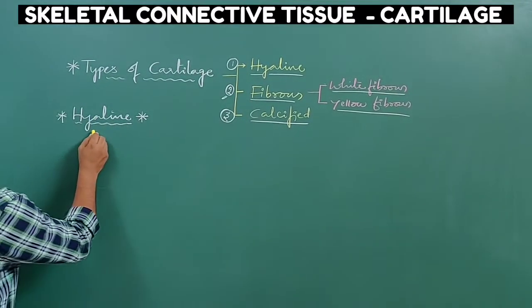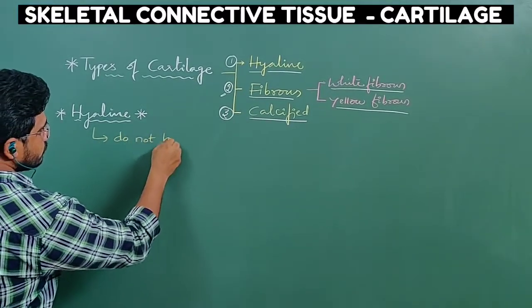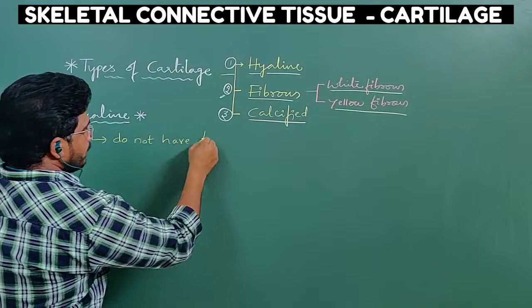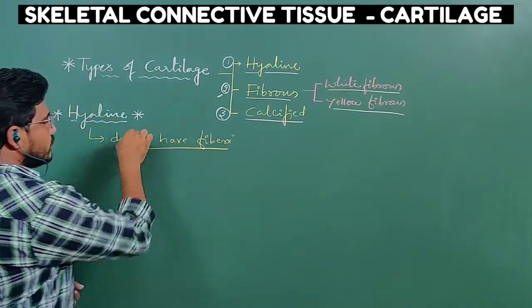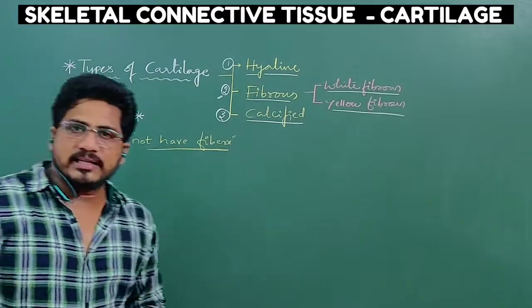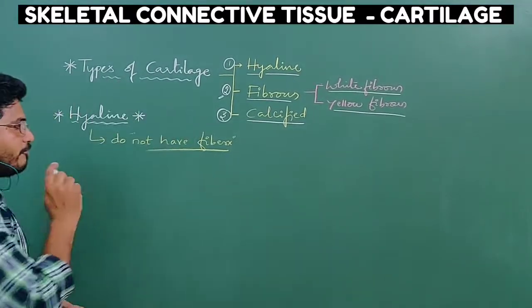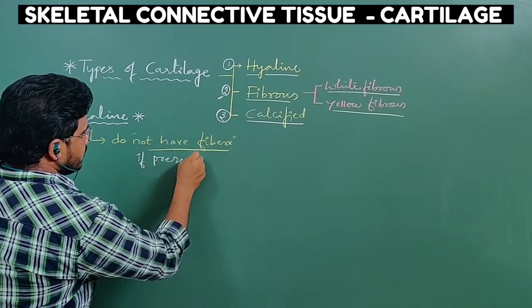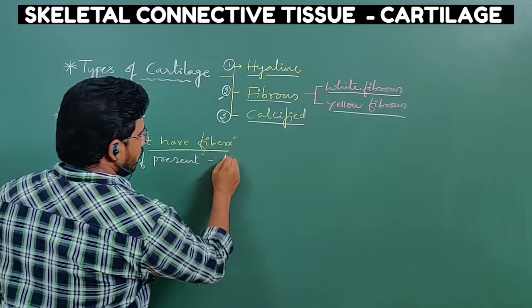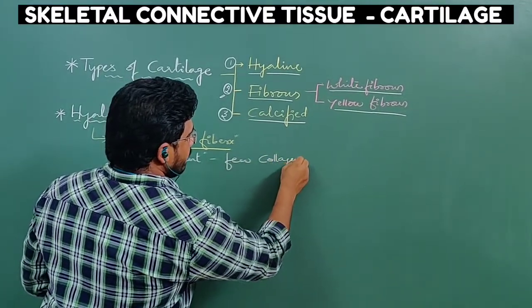This hyaline cartilage does not have fibers. Most of the time hyaline cartilage doesn't consist of any kind of fibers. If present, if there is some necessity, then only a few collagen fibers are present.